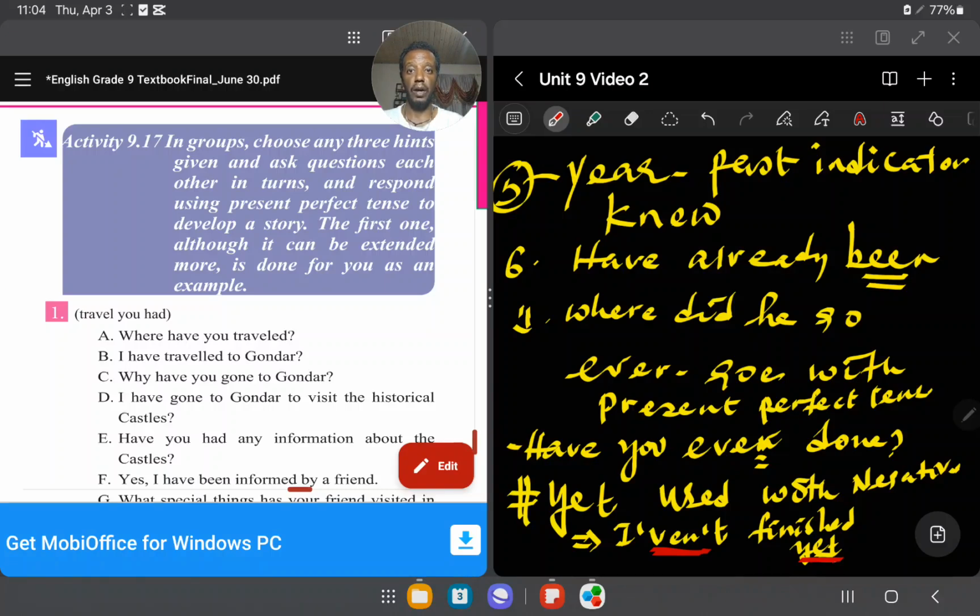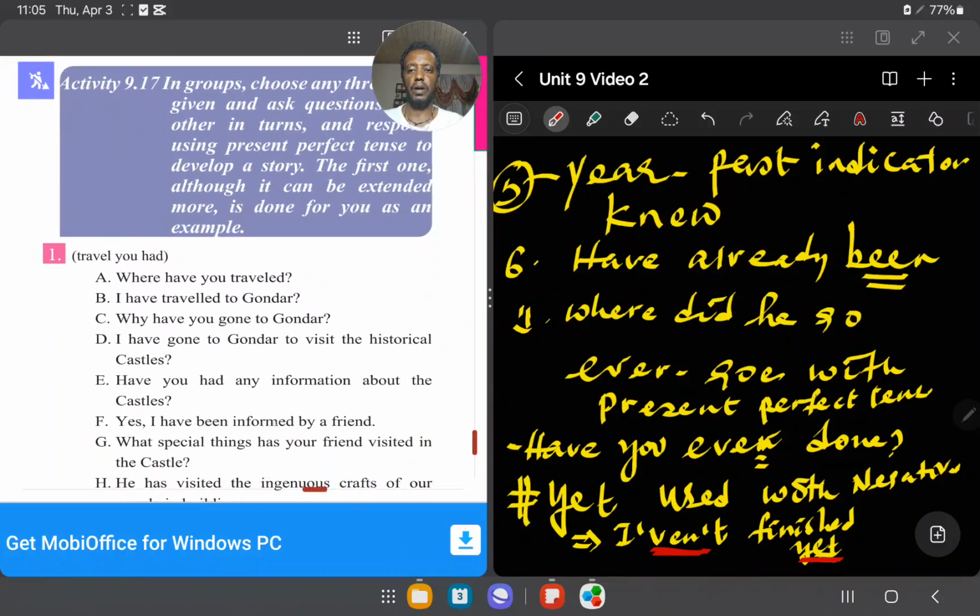Where have you traveled? Still we are talking about present perfect tense አይደለ? የት ሂደህ ታውቃለህ? I have traveled to Asmara. I have traveled to Dubai or Addis Ababa. This is የምትመልሱት በpresent perfect tense ነው ማለት ነው። Why have you gone to Gondar? I have gone to Gondar to visit the historical castles.